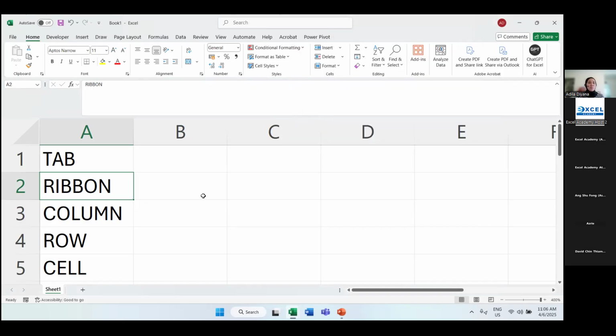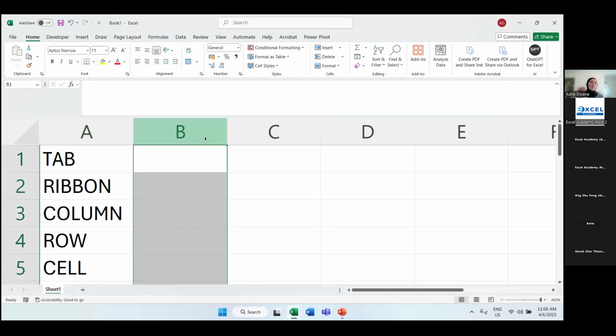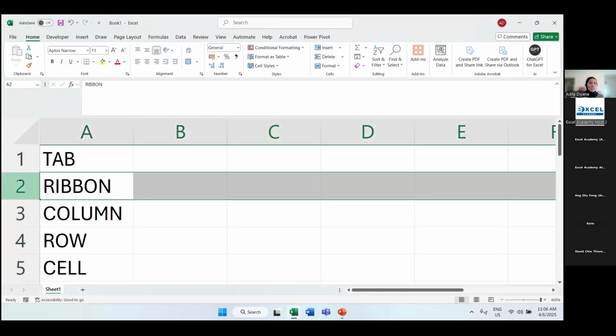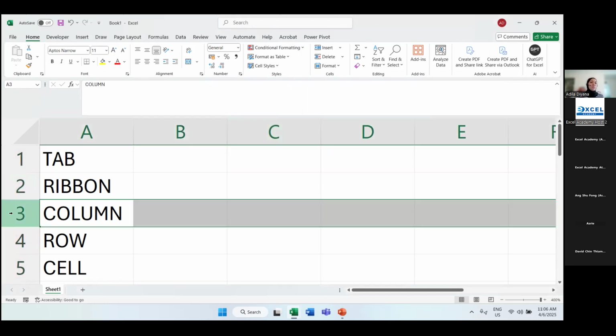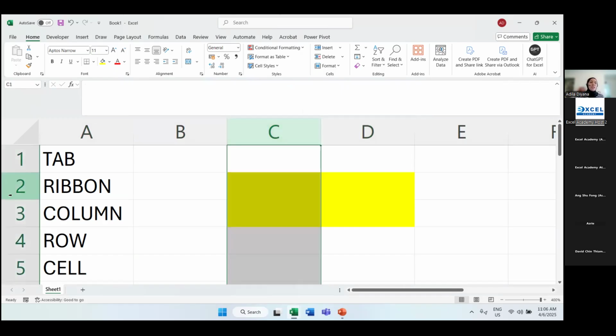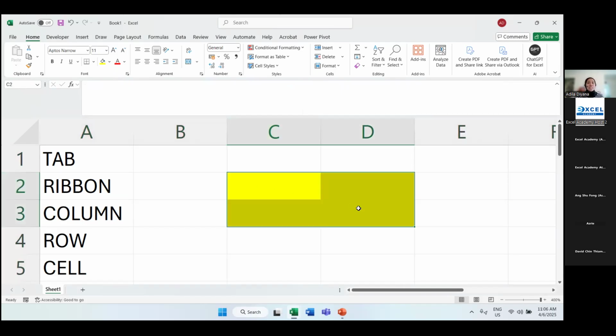And then, of course, number 3, we have columns. The one that is vertical, this is column B, this is column C. And then you would also have your rows, which are horizontal. This is row number 2, and this is row number 3. As for cell, for example, I'm highlighting 4 cells over here. This is what we refer to as cell C2. We read the column first and then the row. So this is cell C2 until cell D3. These are some of the important keywords that we'll be using throughout the session.